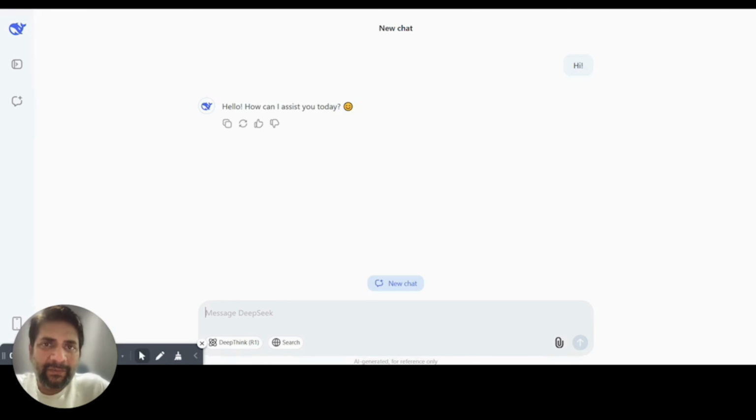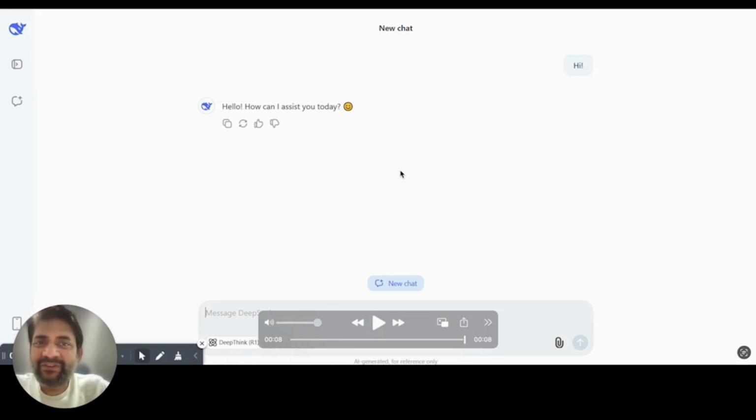And if you want a normal conversation with DeepSeek, you can have a normal conversation without clicking on the R1 or the search options. So that's pretty much the same interface as we have been using on ChatGPT, nothing very different. But yes, the approach is very different. The way it responds is very different, like we have already discussed. And that's how the interface is for DeepSeek.